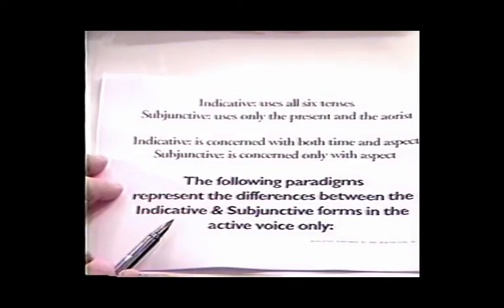The following paradigms represent the differences between the indicative and the subjunctive forms in the active voice only. The reason that I'm presenting these paradigms to you to show you the difference between the indicative and the subjunctive is that if you have learned your indicative verb forms, then subjunctive will be easy, because the subjunctive will be using the very same endings that you have already learned in the indicative.